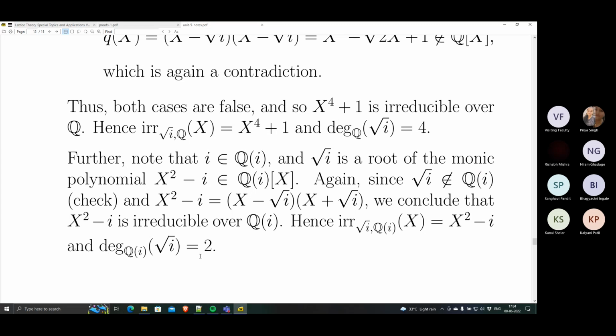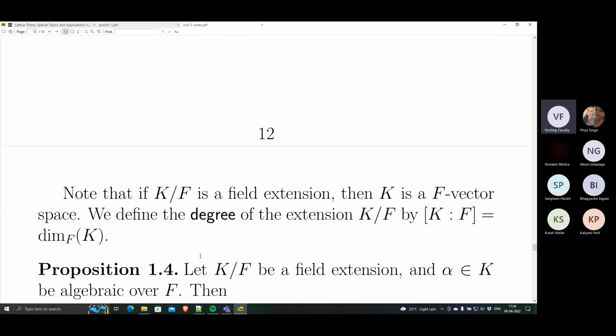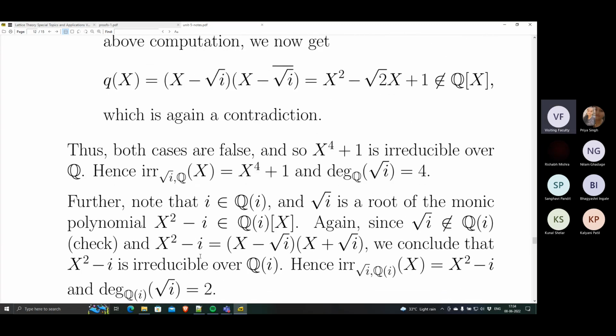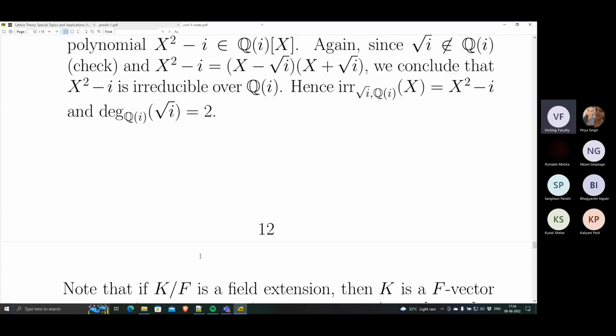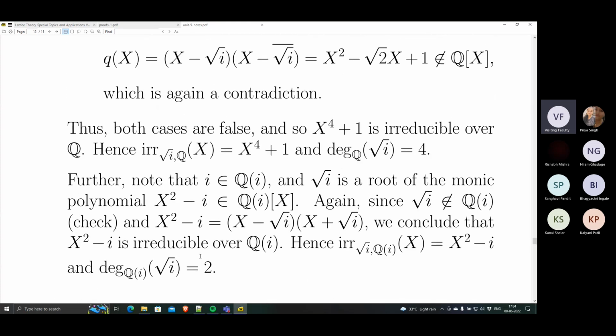Okay, so is that okay? That is the end of some examples. Then we have some more statements which we will do next time. So I'll stop here. Any doubts, anybody?